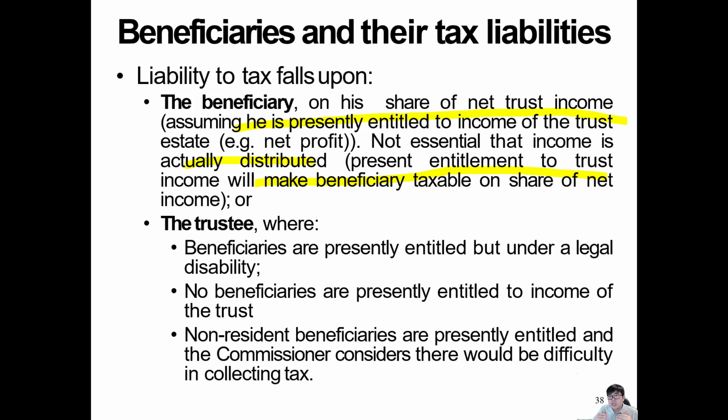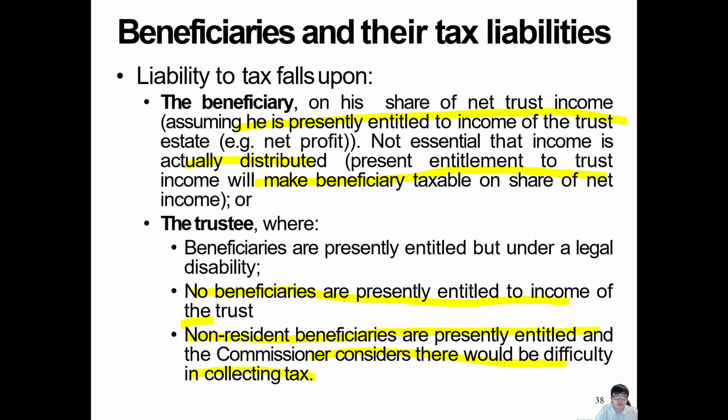In some situations, the beneficiaries are principally entitled but under a legal disability. What is legal disability, Michael? Legal disability could be a couple of things. If they are under 18 years old, they're called a minor, because that's legally disabled. And also if they are handicapped, which I'm going to explain in a second. So no beneficiary is principally entitled to the income of the trust. Non-resident beneficiaries are principally entitled and therefore it is difficult to collect the tax.